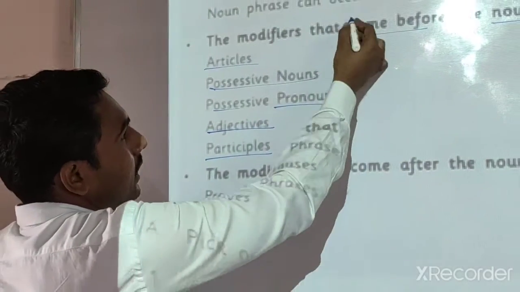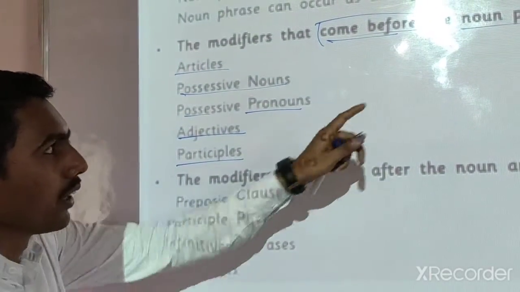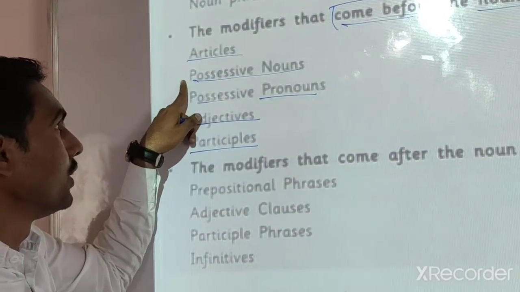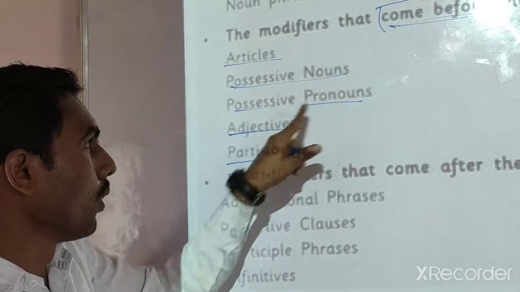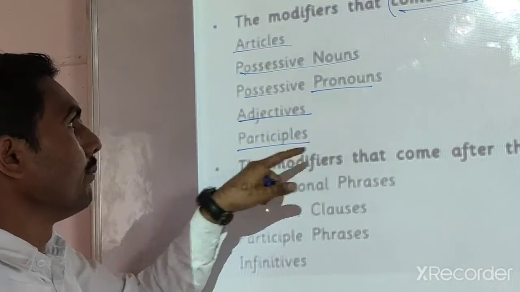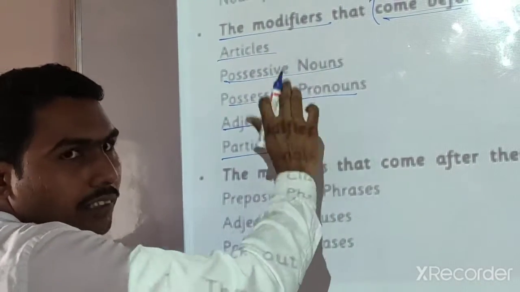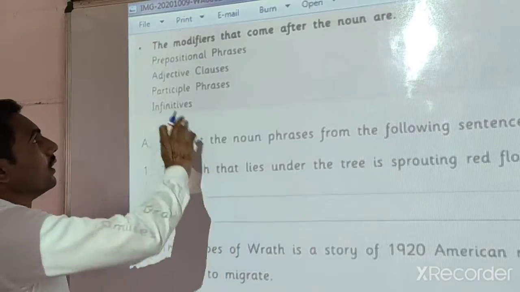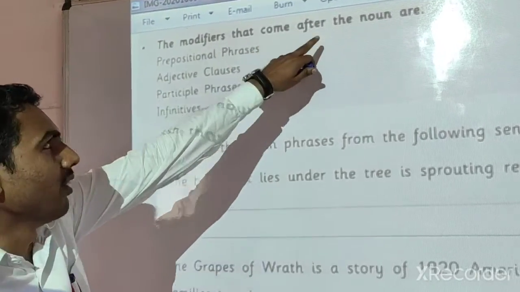Remember this, these come before the noun.